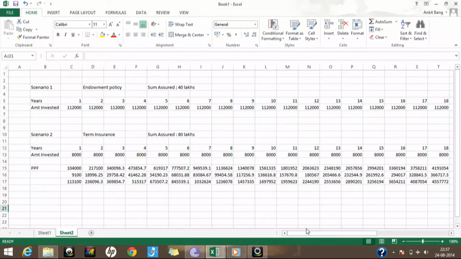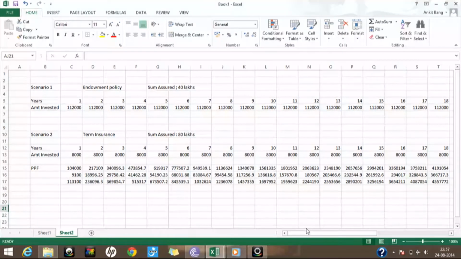Secondly, while you put a very small amount in term insurance, the investment amount in an endowment policy is quite high. So in term insurance you also get the benefit of liquidity. You get 1,04,000 rupees extra, which I've invested in PPF here, to invest in anything that you want to.